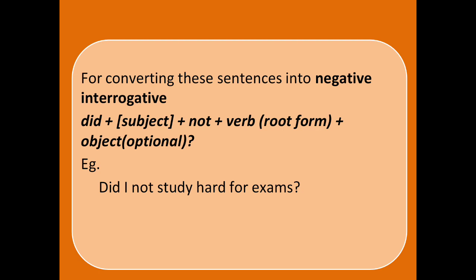The subject will be coming in between did and not, and the base form of the verb will be used. For example, did I not study hard for exams? So did is coming first, in between I is there, that is the first person singular, then not will come, after that the base verb will come. So you will be using did I not study hard for exams. Remember the formula when you are going to make it a negative interrogative sentence.